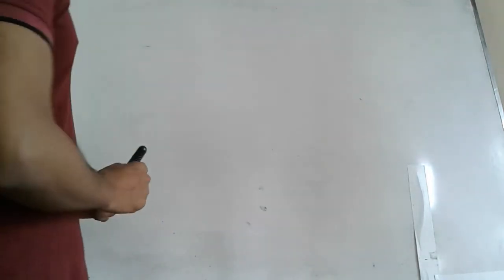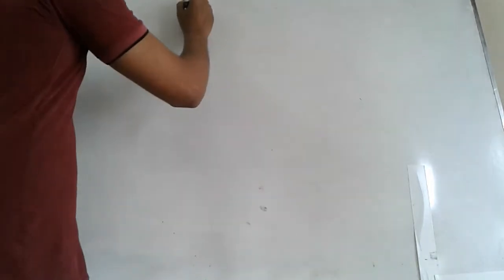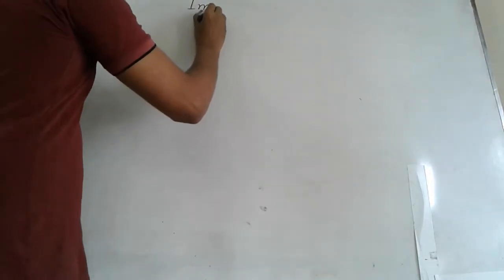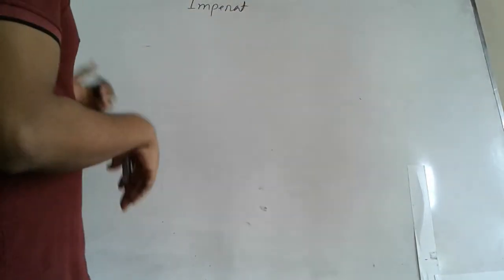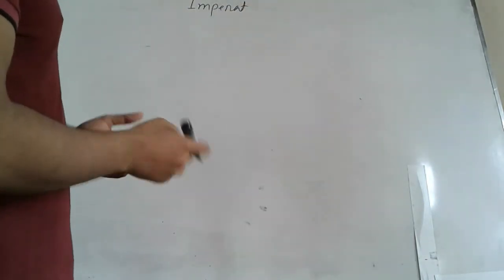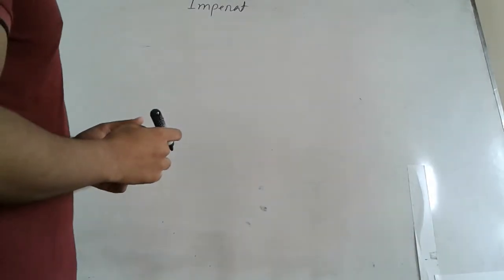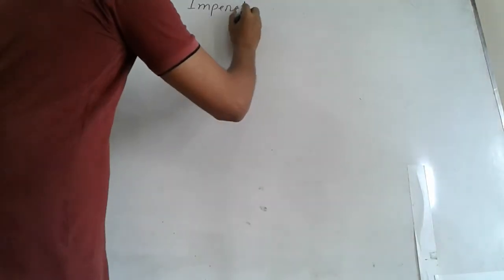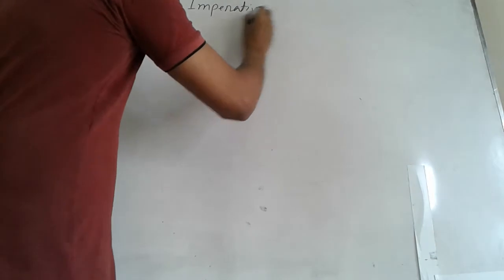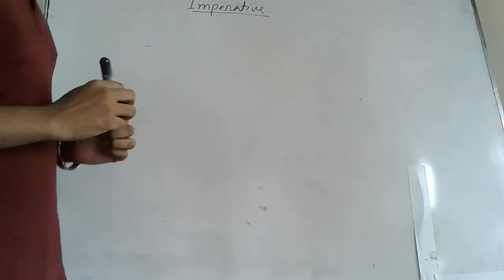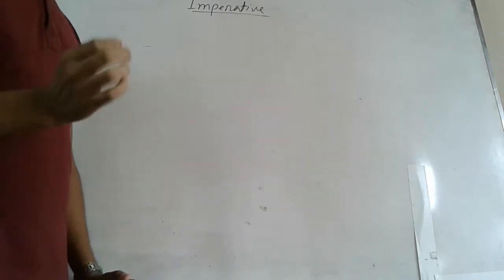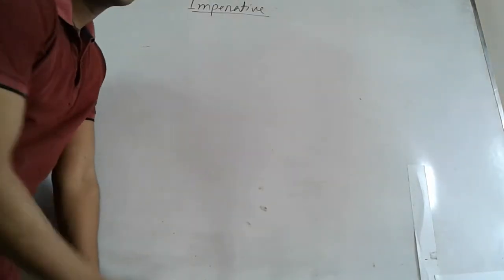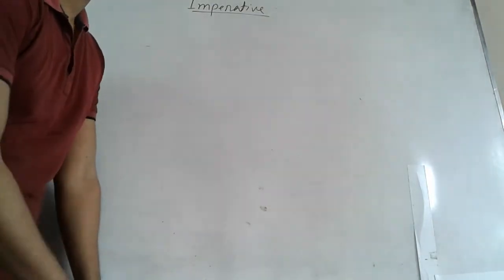So first we will start from imperative sentence. We all know that imperative sentence is such a kind of sentence by which we actually command or request or advise someone to do something, but structurally imperative sentence actually starts with a verb. So we should keep in mind that imperative sentence starts with a verb.